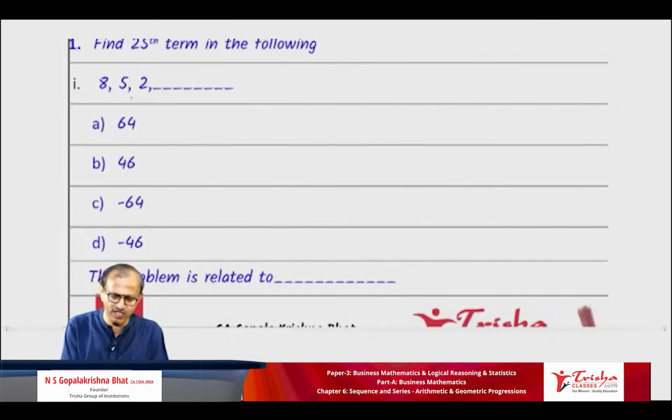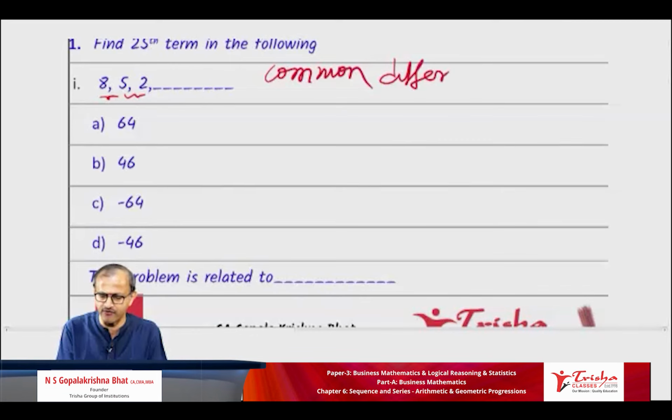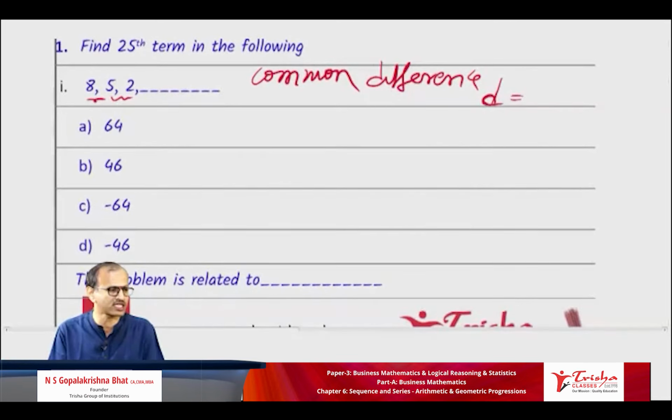Simple question. First you have to decide the difference. The difference is the same, so there is a common difference. Write along with me. Can you tell me what that common difference is? D is equal to, is it T2 minus T1 or T1 minus T2? Many of you in a hurry will write 8 minus 5. No, no, no, it is 5 minus 8.